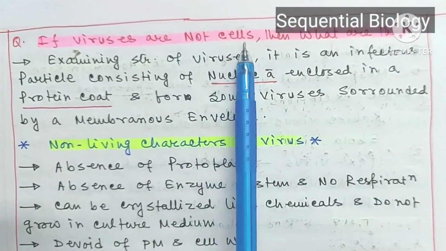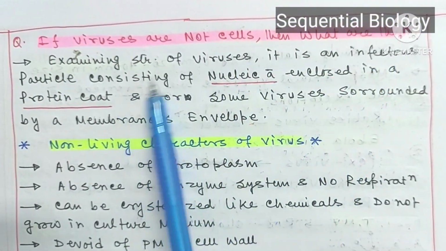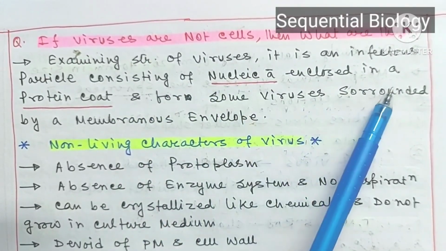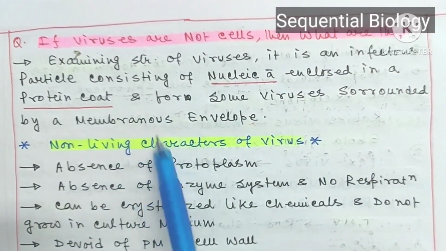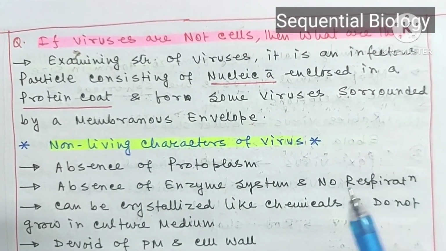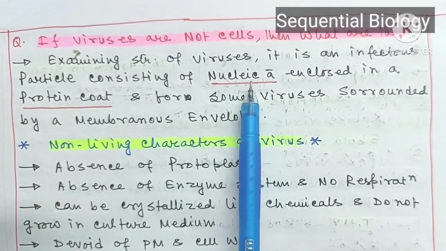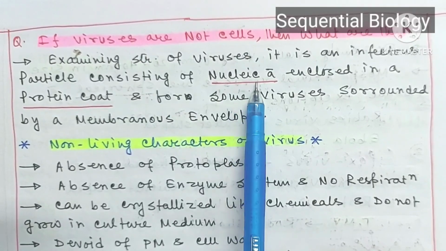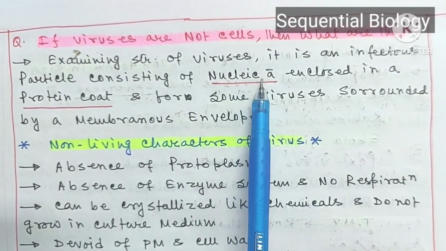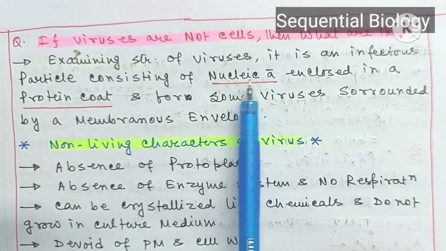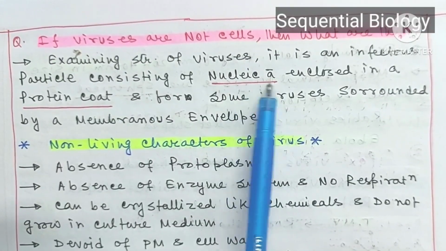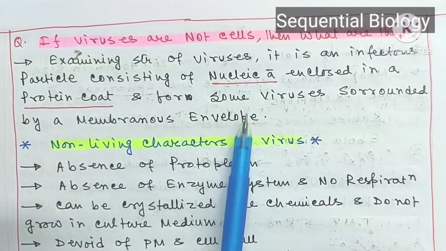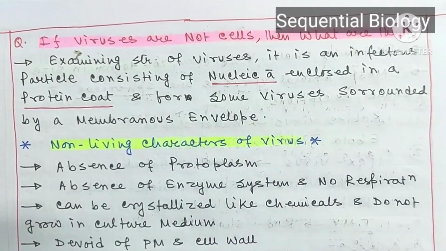If viruses are not cells, then what are they? Examine the structure of viruses. It is an infectious particle consisting of nucleic acid enclosed in a protein coat. So viruses have a protein coat, and inside this protein coat any one nucleic acid is present. It may be either DNA or RNA. When only the protein coat covers this nucleic acid, these viruses are called naked viruses, and when the envelope is present outside this protein coat they are called enveloped viruses. Some viruses are surrounded by a membranous envelope, and this envelope is present outside the protein coat.